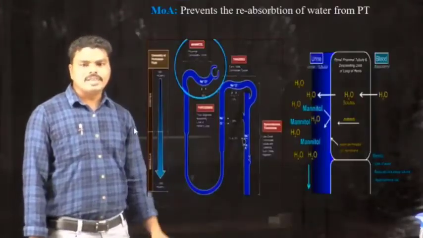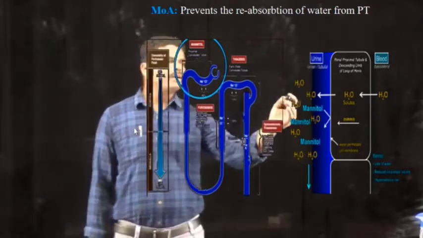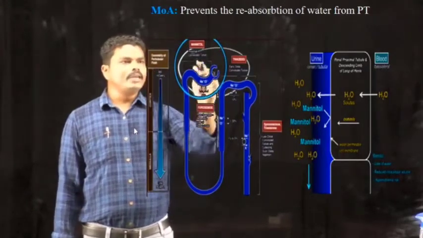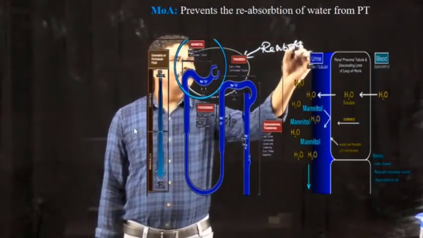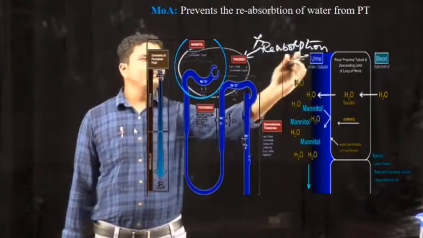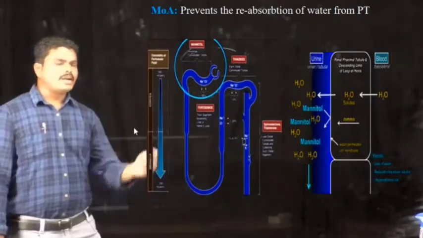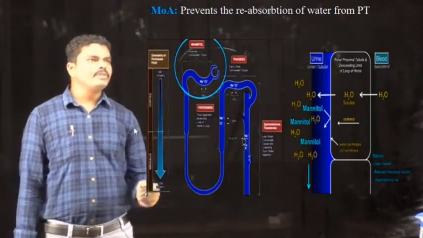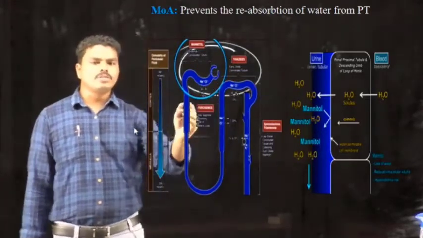The mechanism of action in case of osmotic diuretics is that they can prevent the reabsorption of water at the proximal convoluted tubule. Reabsorption of water is prevented at the proximal convoluted tubule. The osmotic diuretics will prevent the reabsorption of water at the proximal convoluted tubule.